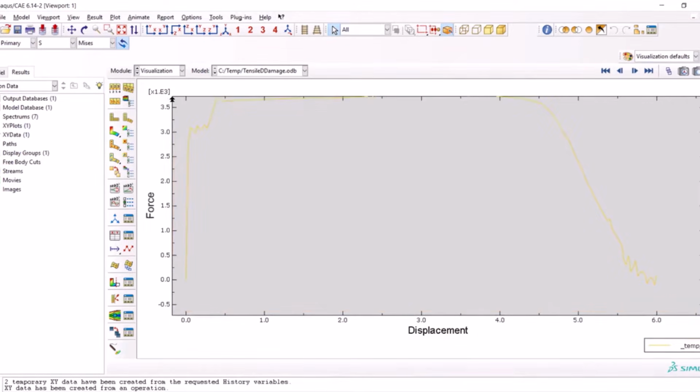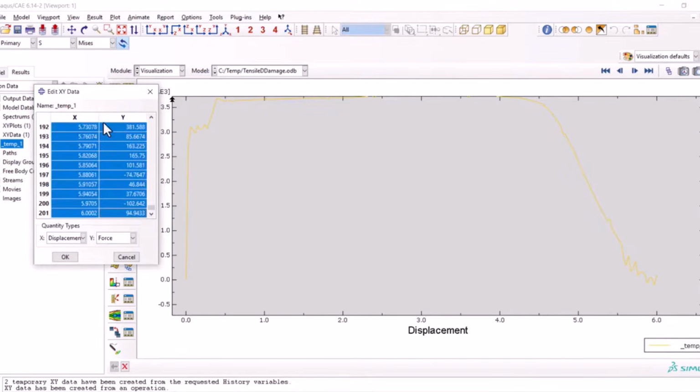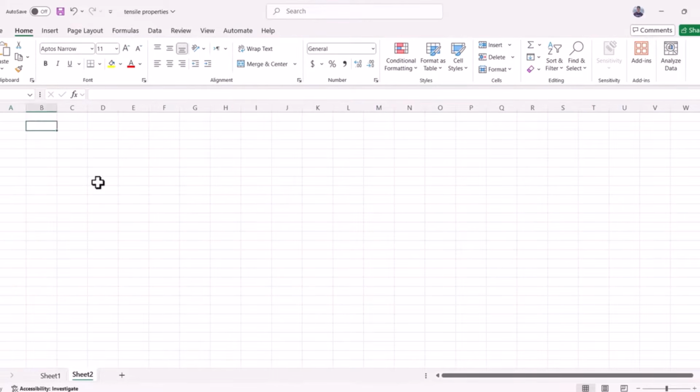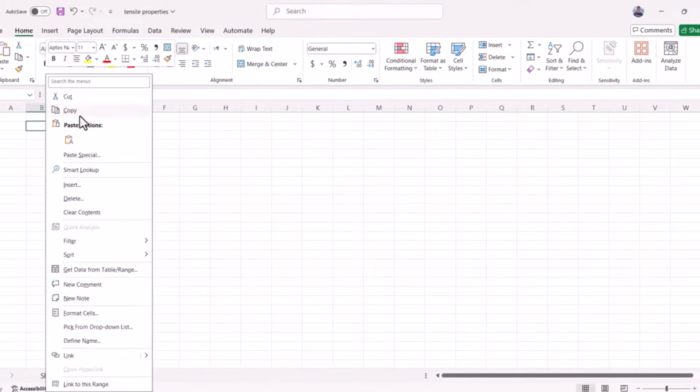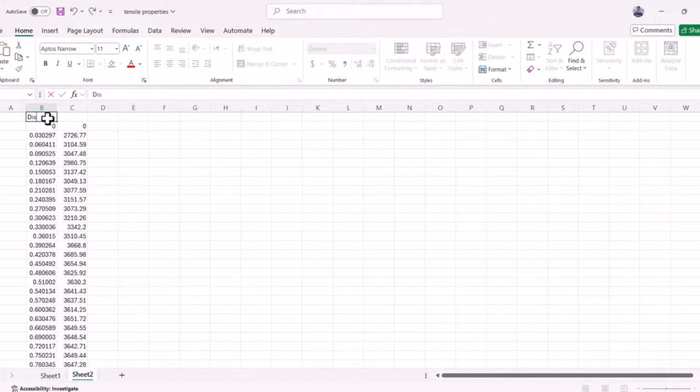What we can do right now is to go from here XY data plot and edit, and we select the first one, and by holding shift we can choose all of them and copy. Let's have them in an Excel file. Here we can paste it. This one was the displacement, this one was the force.